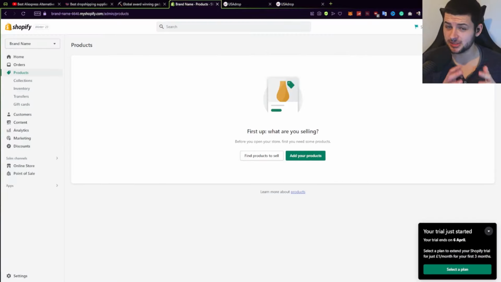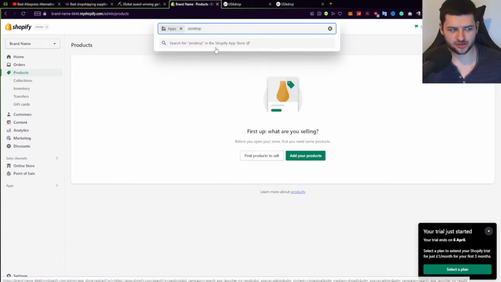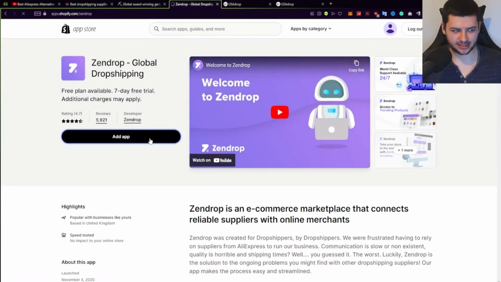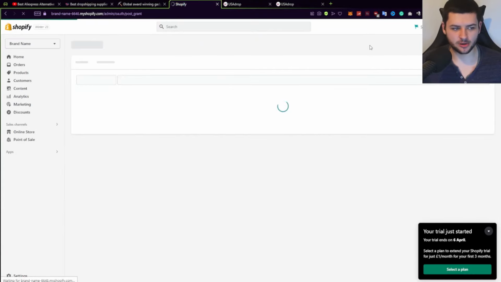Now USAdrop is a really great app, but if you want an alternative too, I also have another app that you can use if USAdrop doesn't work for you, or if you can't find products from that store. Another app is called Zendrop. You want to type in apps, search for Zendrop, and press search for Zendrop in the Shopify app store. Click on Zendrop and then go ahead and press add app, and we can add this app to our store. Press install app, exactly like how we set up USAdrop.